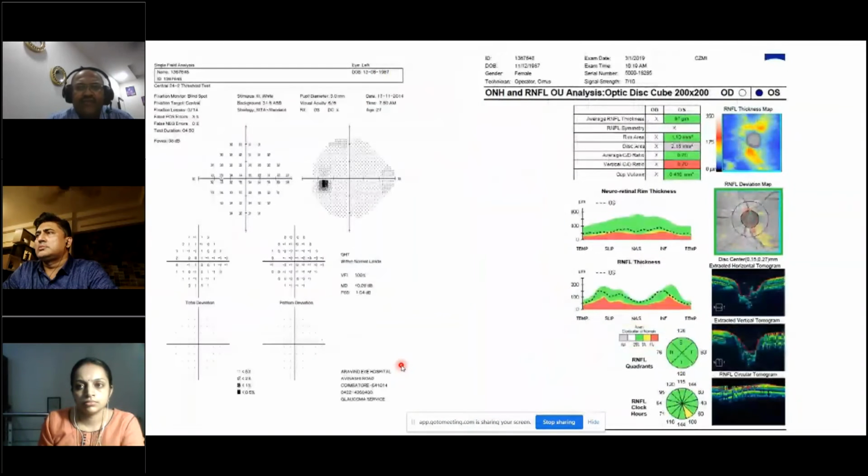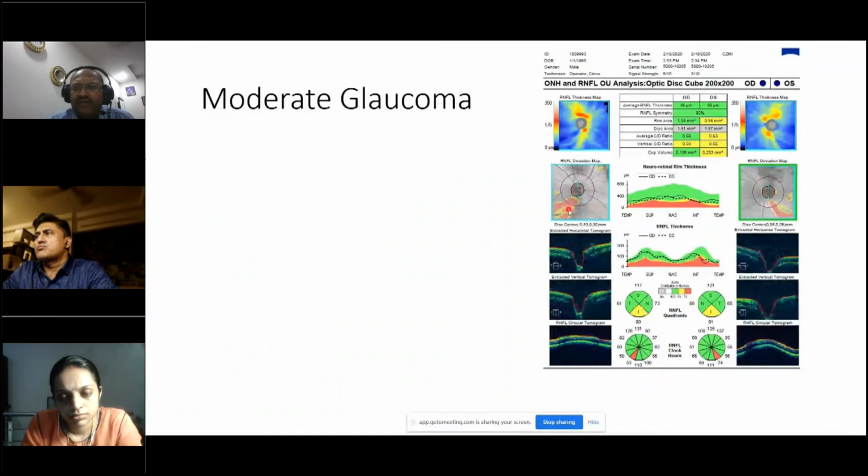Here, for example, the visual field for this individual is very normal. So 100% visual field index, mean deviation which is positive. You may say that the patient doesn't have any defect in the visual field. Very young patient also. But if you look at the OCT, you have a mild defect here. Only in one sector analysis it is showing as 100 microns. Others are all 144, 60. It's all normal area. But this is a mild glaucomatous defect in the OCT. This is something a little bit moderate glaucoma. So you have bilaterally inferior RNFL defects, which are represented in the sector maps very nicely.